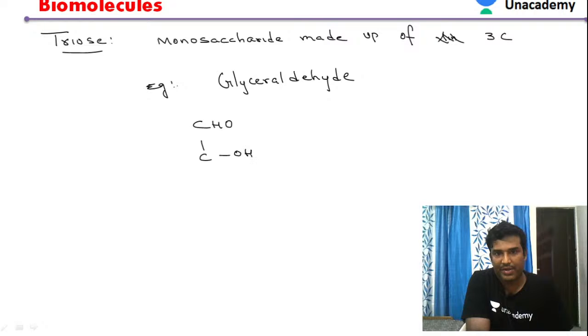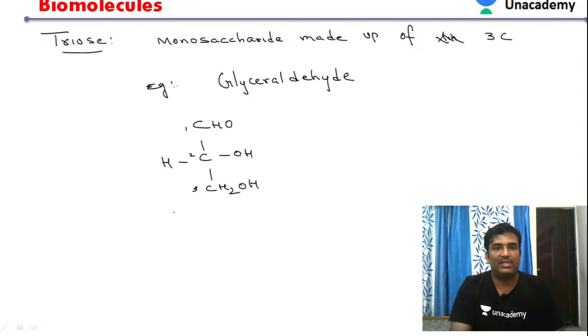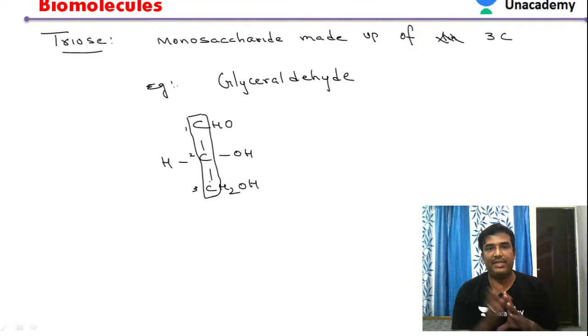It is having an aldehyde group, and this is the typical structure of a glyceraldehyde. So you have 1 carbon, 2, 3. You can clearly see 3 carbons are present in this skeleton. So this glyceraldehyde is a carbohydrate, and this carbohydrate is made up of only one sugar, and this particular sugar has 3 carbon compounds. It is a 3 carbon compound that is called a glyceraldehyde.